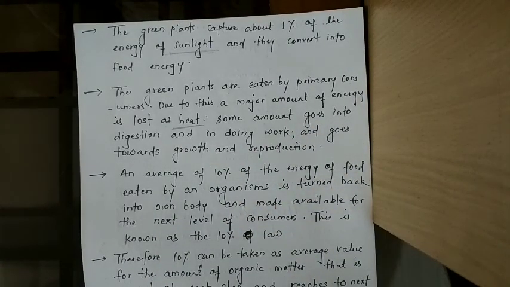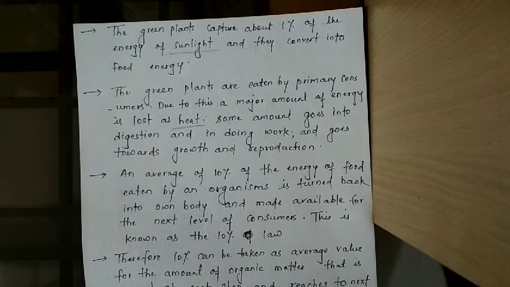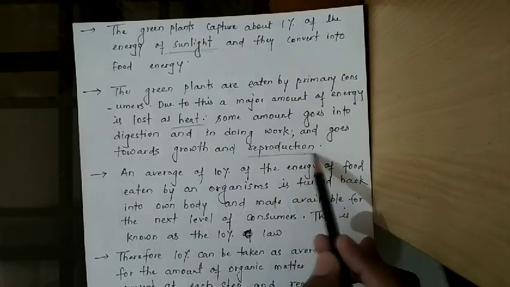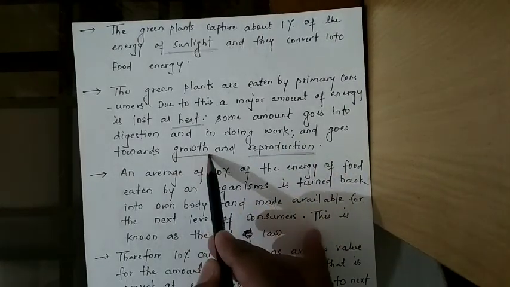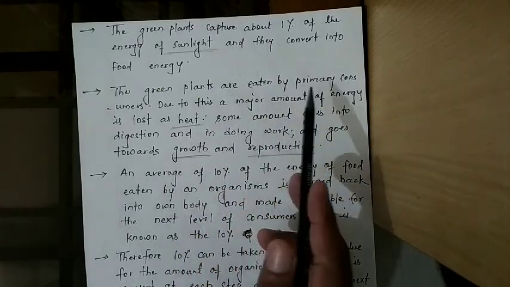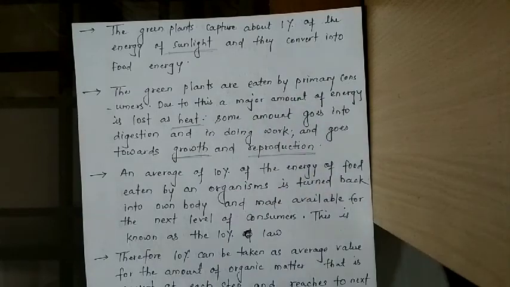Some amount goes into digestion. It means whatever energy is taken by these organisms, the whole energy is not utilized. Some of the energy is utilized in digestion, some in doing work, and some goes into growth and reproduction also, because in reproduction there is also a need for energy, and in growth there is also a need for energy.